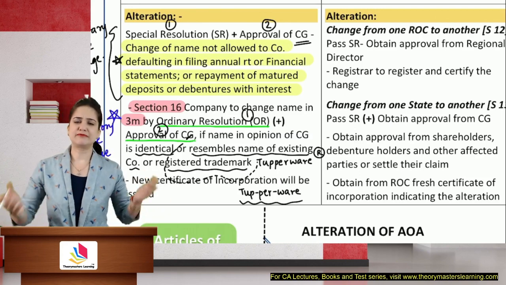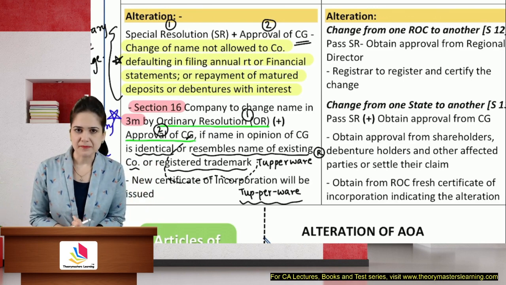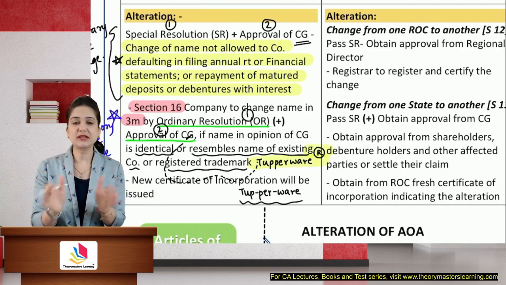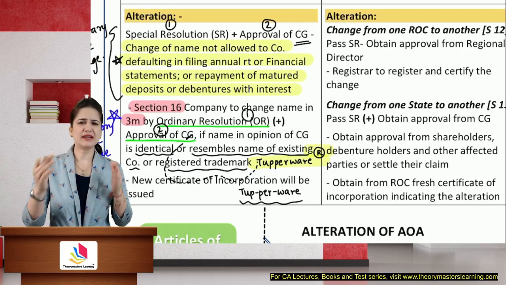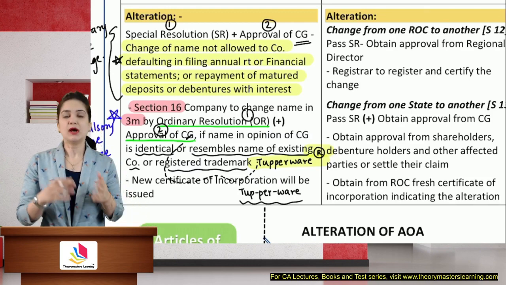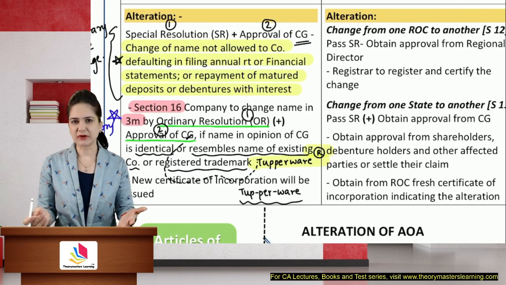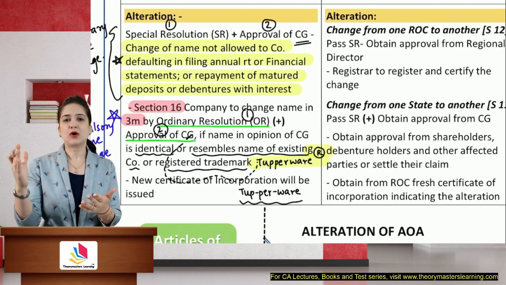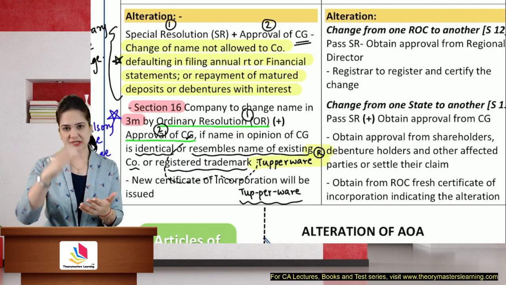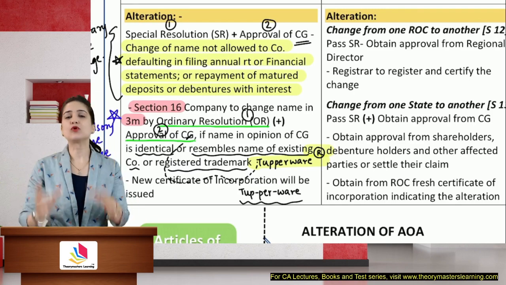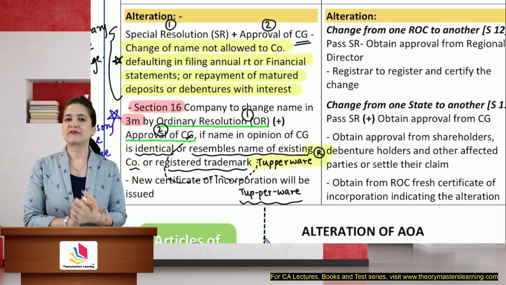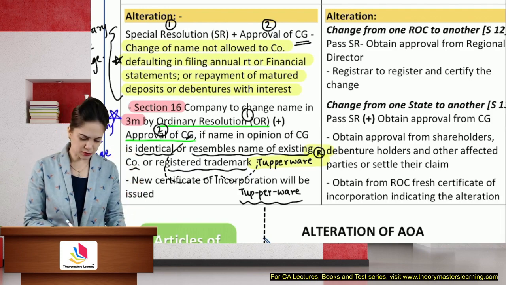How will I come to know whether my trademark is being used by someone or not? That effort has to be taken by the company which has registered the trademark. So Tupperware, every year, either their legal team or maybe an IP advocate, that is, an intellectual property advocate, will go through various registrations, magazines, or the list provided of the trademarks which were registered up till date. They will have to find out whether their trademark is used by any other company or not. That effort will have to be taken by the registered owner of the trademark.